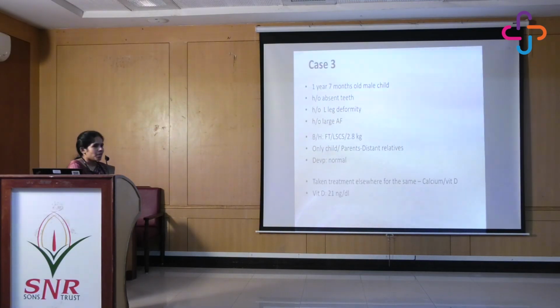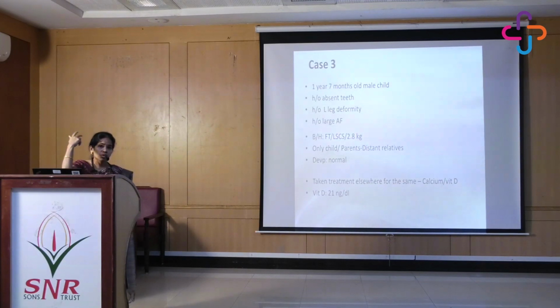So the next case. This is a 1-year-7-month-old male child who was referred from our dental hospital saying that this child has no teeth, has lower leg deformity and a large AF. Please rule out rickets. This child had a birth history which was normal. He was the only child.